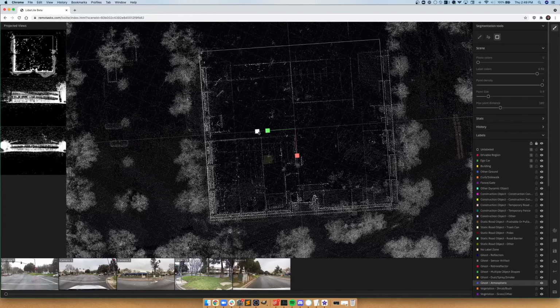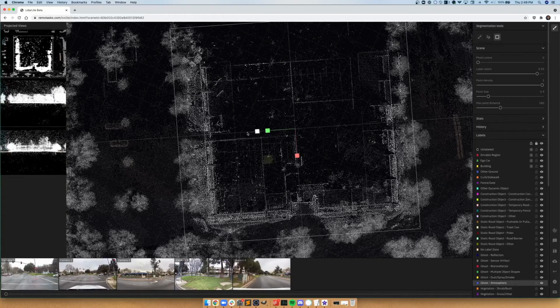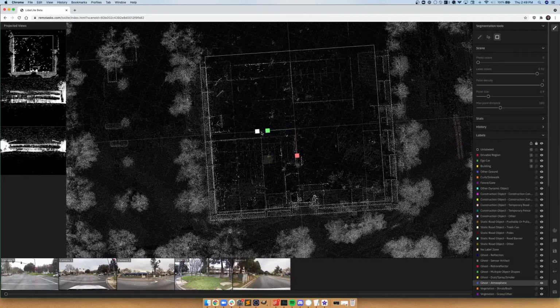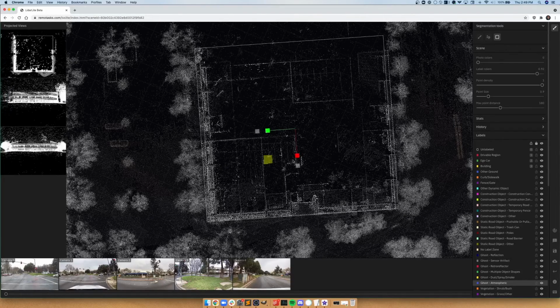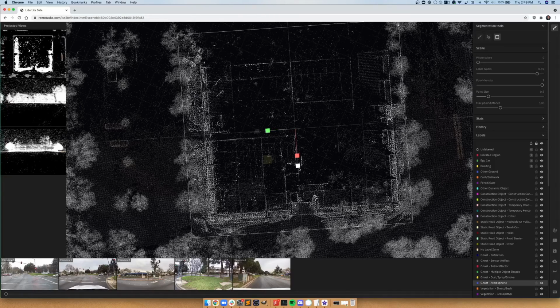You could also do this similarly for the white box here. This will increase and decrease the size from the center. And that's similar for both of these here.